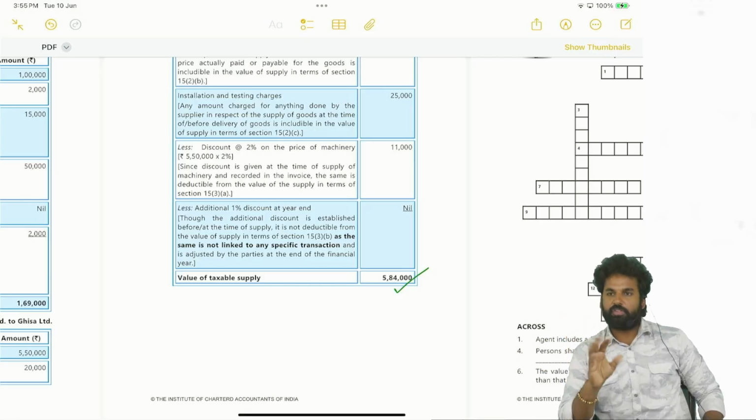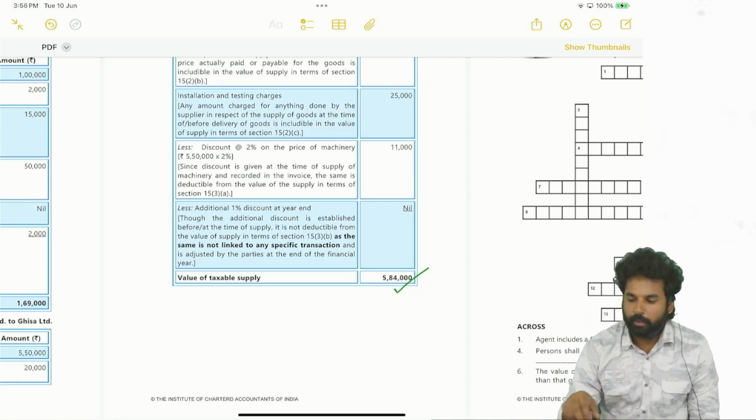Okay, based on these questions will be there. Must be compulsorily a question shall be from this area, from this chapter, value of supply. Okay, maybe for 5 marks.